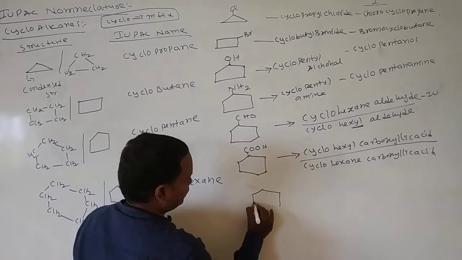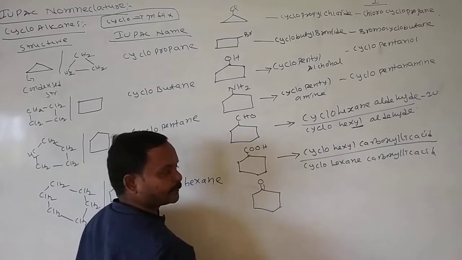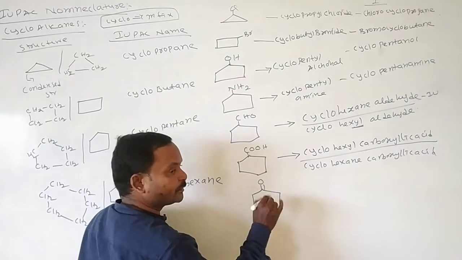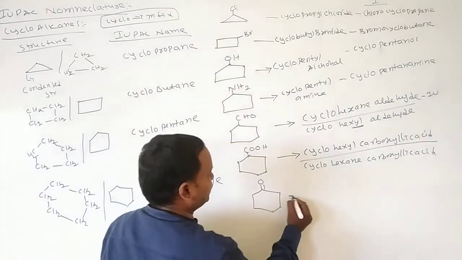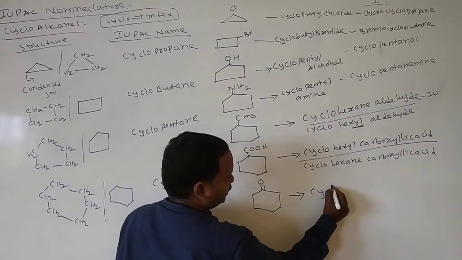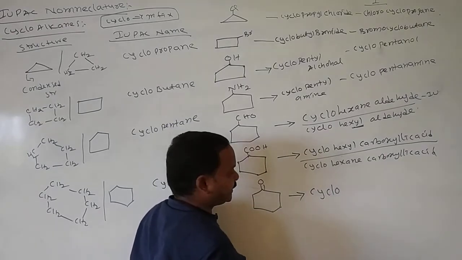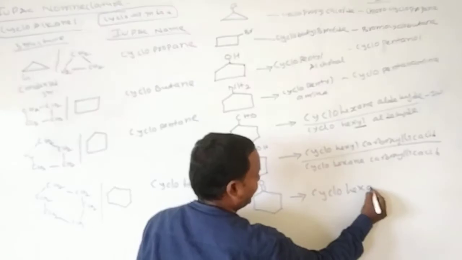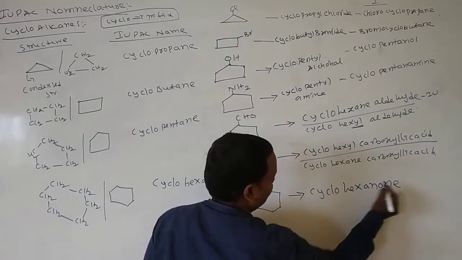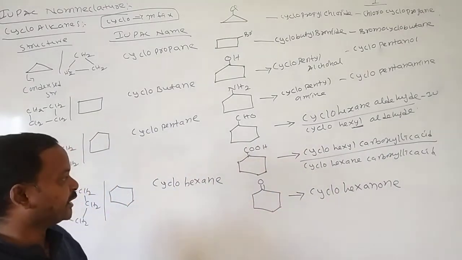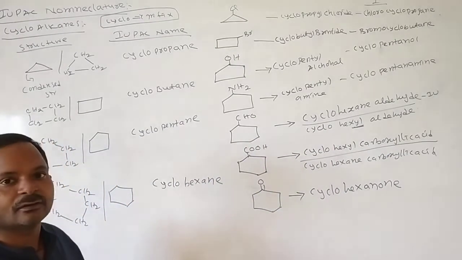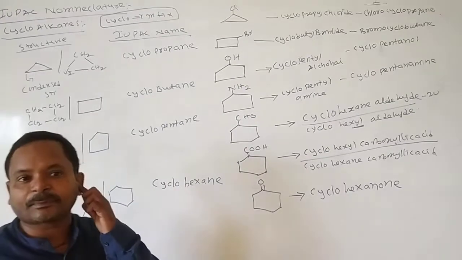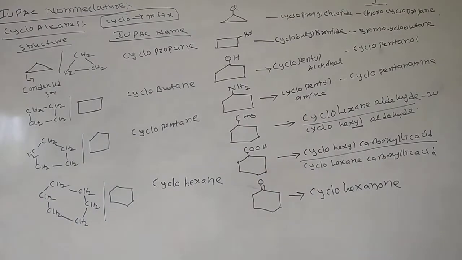For example, like this. How many carbons are there? 6 carbon atoms, including the C double bond O carbon. All carbon atoms are present in a cyclic manner, so write cyclohex, ane and one. The IUPAC name of this molecule is cyclohexanone. If any methyl groups are present, you write the substituents, and mention them like this.